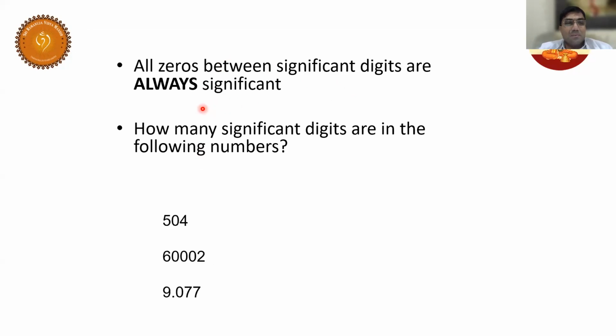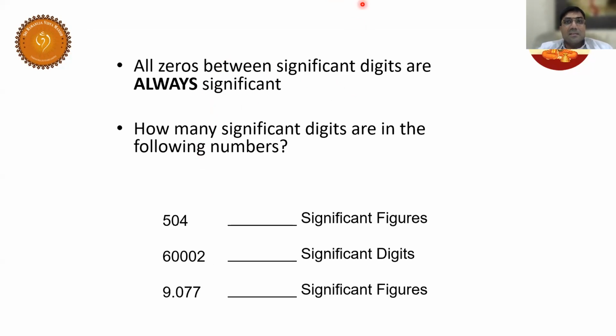Now answer a few. 3, 5, 4. For example, 1 0 0 0 1 is there. So this will be 6. If the zeros are in between two significant digits, these zeros are also significant. In this case, it is 5. So this is rule number 3.